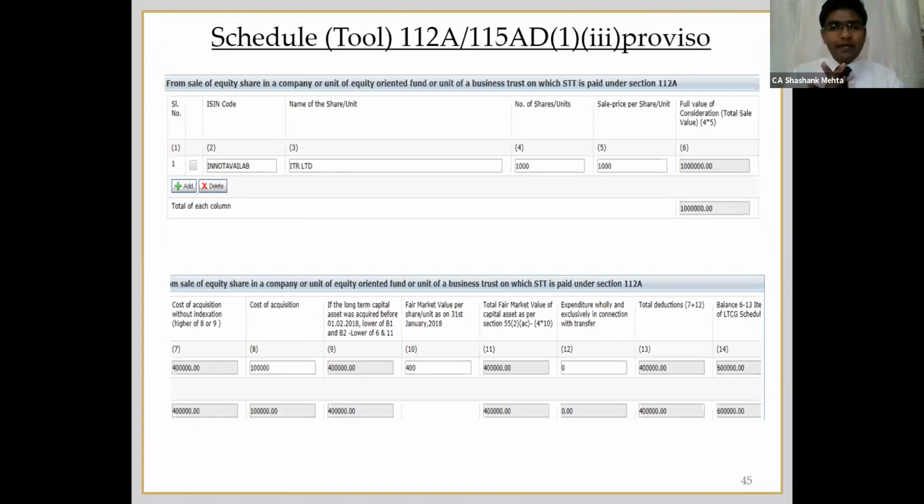Okay, wherein you will have to specify the script wise transaction of all the long term capital gains. The same will apply even to the non-resident under section 115AD, the proviso to third clause of subsection 1. A good schedule wherein you have to fill up all the details and the data will be auto-populated. Your capital gains will be calculated accordingly, and from this schedule, your CG will be filled up. Okay, so this is just an example with respect to 112AA.